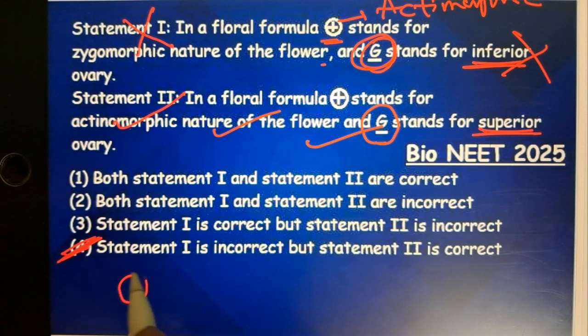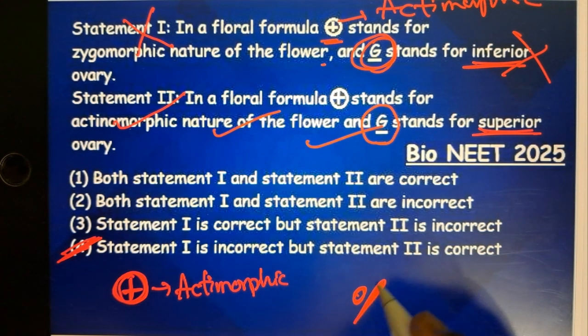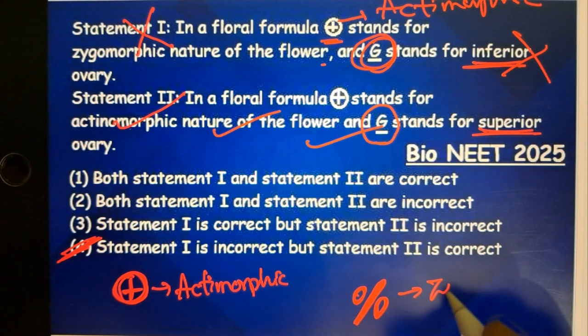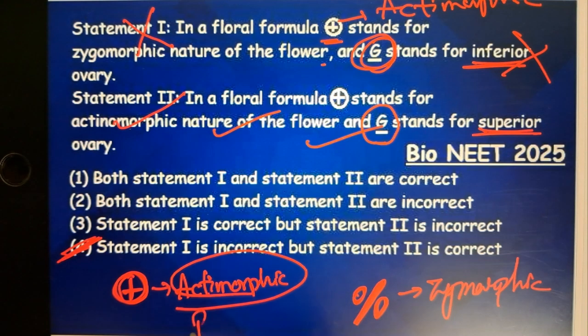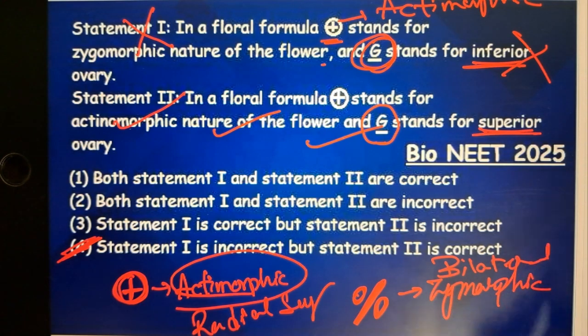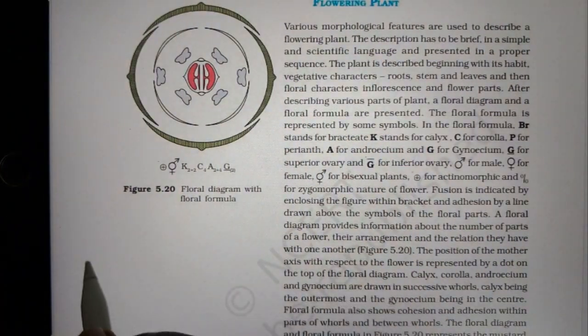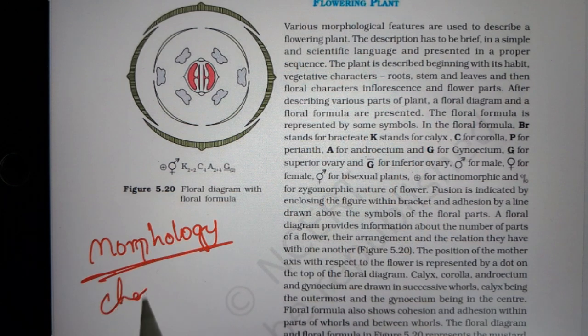Here, see this circle and the plus. This stands for actinomorphic, okay, whereas the percentage type symbol is zygomorphic. Remember this. And actinomorphic always represents the radial symmetry, whereas zygomorphic represents bilateral symmetry. Okay, this is from the chapter known as Morphology, chapter 4 from class 11.